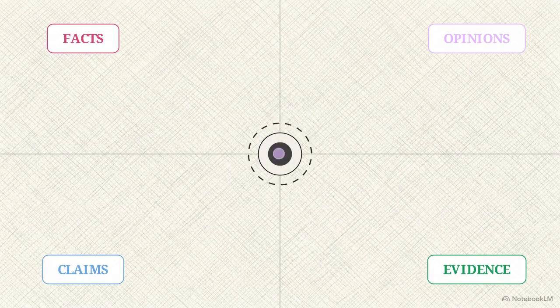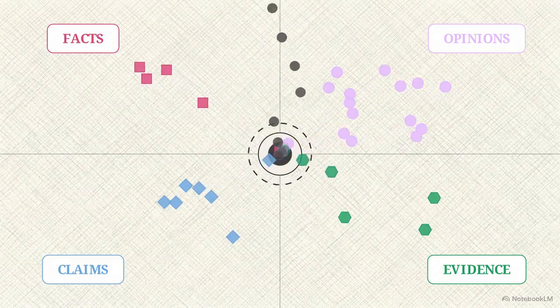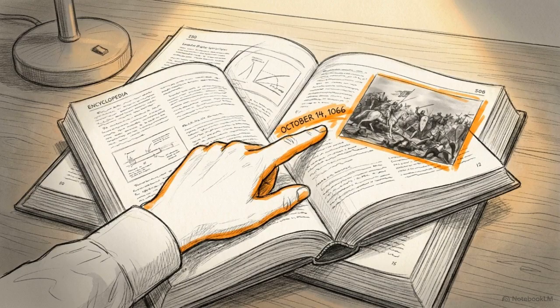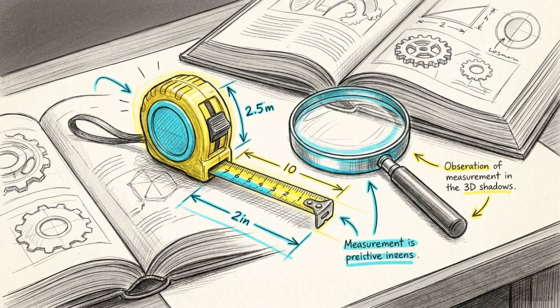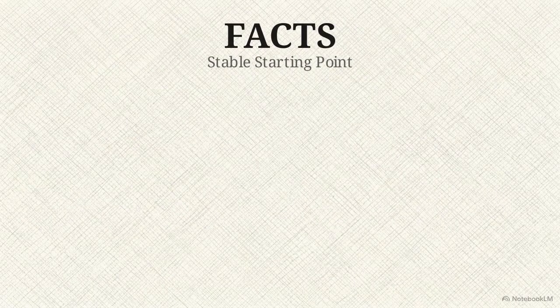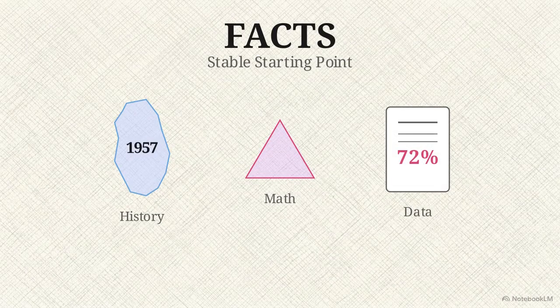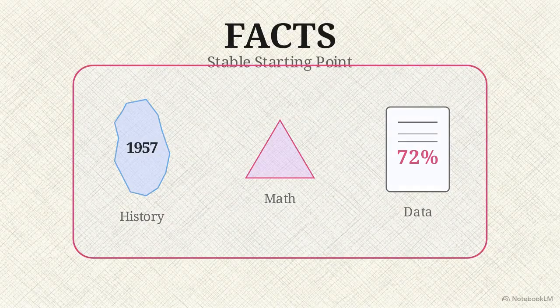To protect your judgment from false conclusions, you must learn to use the categorization filter, separating facts, opinions, claims, and evidence. We begin with the most basic unit of truth, the fact. A fact is a statement that can be definitively checked, measured, or proven by external reality. Facts provide a stable starting point. Ghana gained independence in 1957. A triangle has 3 sides. These statements remain the same regardless of who says them. Facts are unyielding. They don't become false because you dislike them, or true because you want them to be.